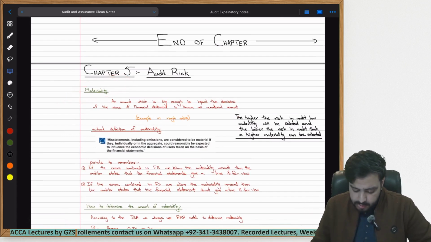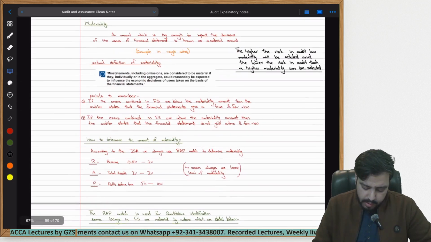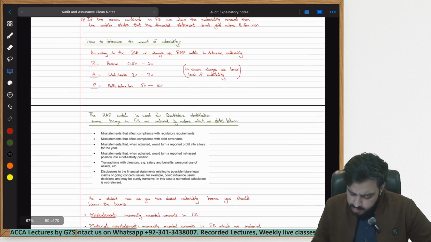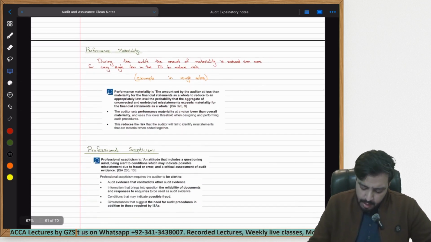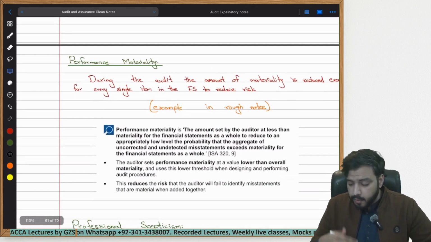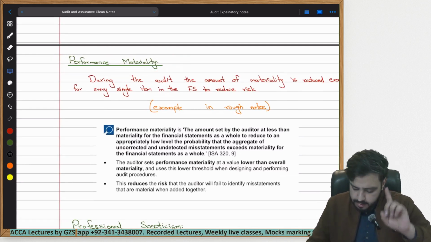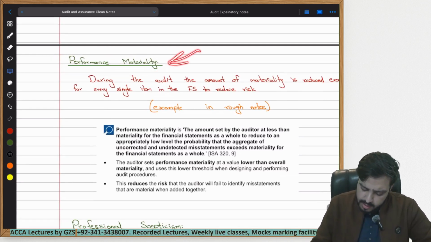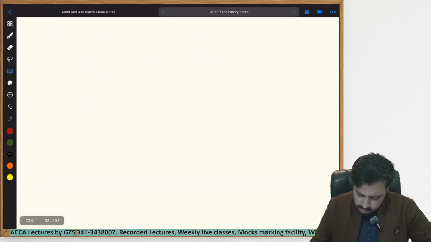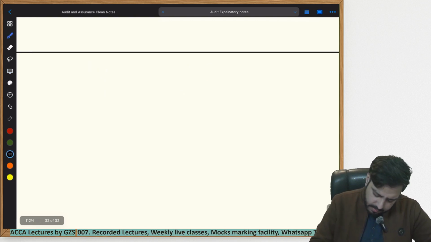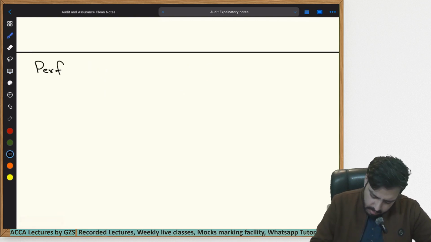Unless you take that, you would never be able to understand what we are about to study right now. So, moving to the next thing in this lecture, what we have to study is performance materiality. Now, what is performance materiality? In order to understand this properly, I'll have to go to my explanatory notes and explain it here.